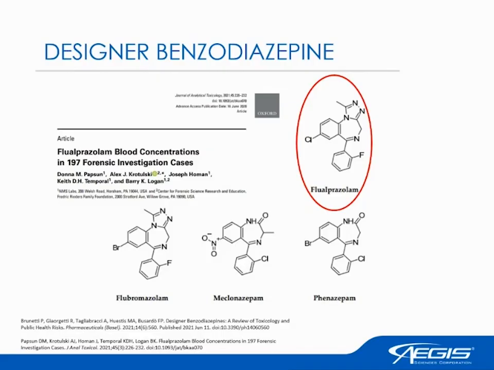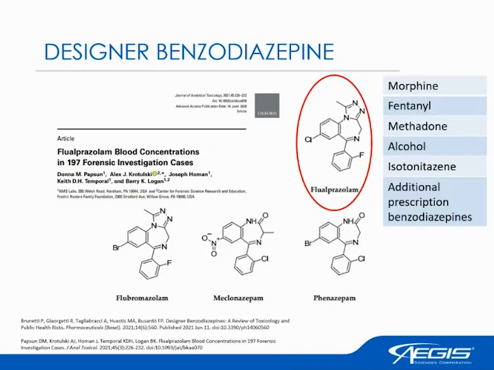And like I mentioned, these designer benzos can cause CNS depression, but this study also had a table with various prescription and illicit substances that were also in the patients' systems. So again, it's this compounded effect of these patients taking the designer benzodiazepine, but also these additional CNS depressants, like I mentioned before: morphine, fentanyl, methadone, which are all opioids, and then also alcohol and additional prescription benzodiazepines may have this compounded CNS depressant effect when in combination.